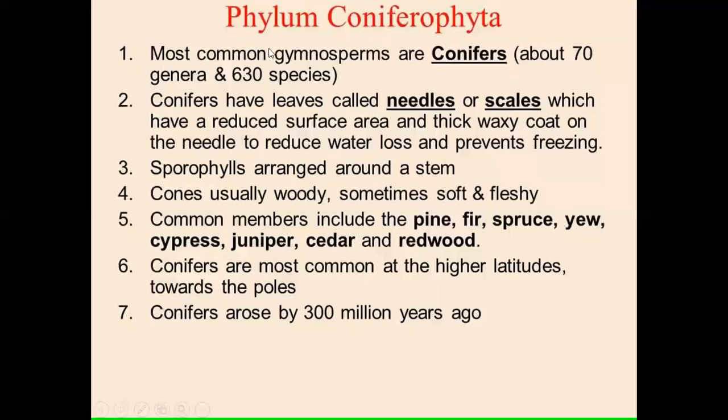So if we see, the most common gymnosperms are conifers. There are about 70 genera and 630 species we can find all over the world. This is the largest gymnosperm group, called conifers. We call them suchiparni. Conifers have leaves called needle like, or we call scale like, which have reduced surface area and a thick waxy coating on the needle to reduce water loss and prevent freezing. So this is the important one.